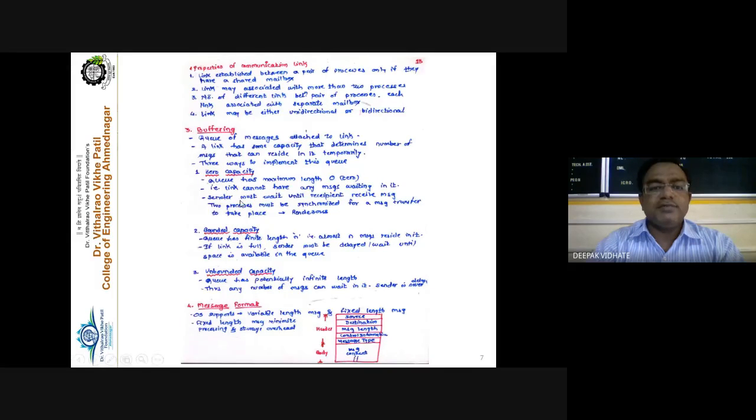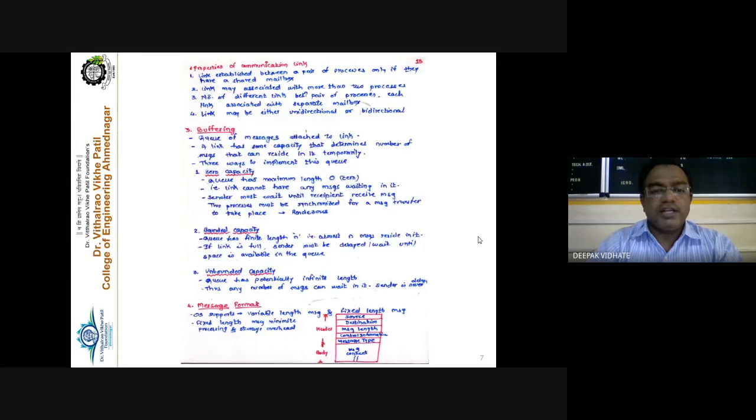In the zero capacity link, the queue has a maximum length of zero, meaning it does not maintain any queue. The sender has to send the message at the same time the receiver has to receive it, because the message is not stored in between along the path. So the sender must wait until the recipient receives the message, meaning both the sender and receiver processes must be in tight synchronization, because the link is not going to store the messages received from the sender.